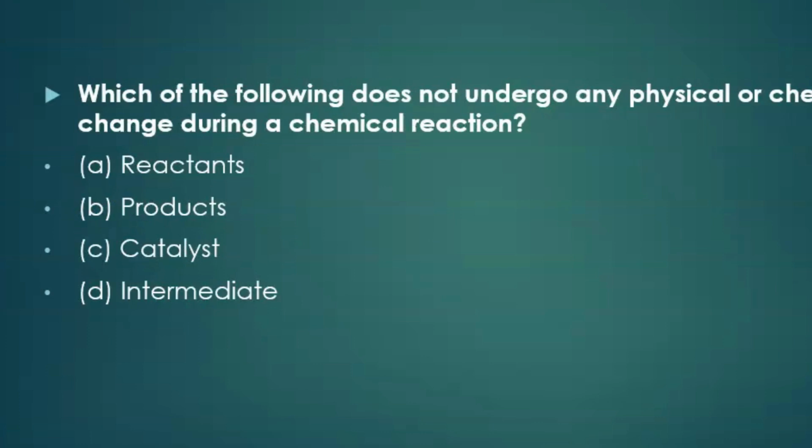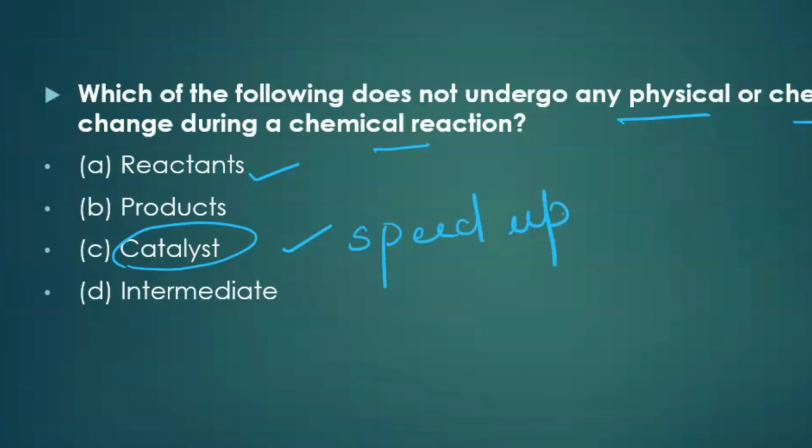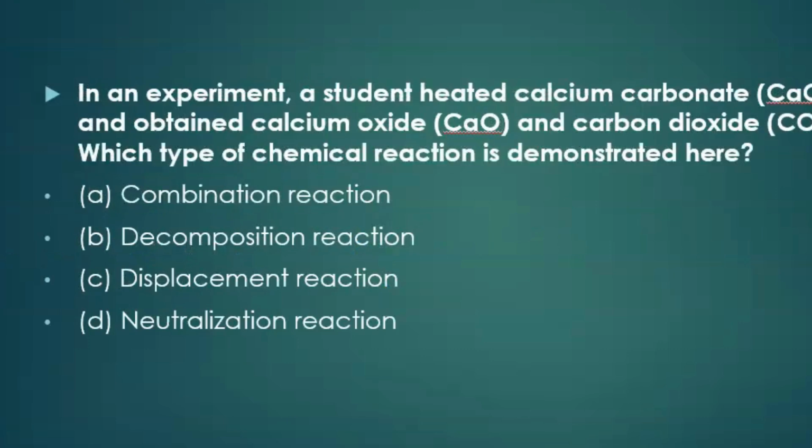Which of the following does not undergo any physical or chemical change during a chemical reaction? Reactants undergo physical and chemical change and products are formed. The product is the final stage. Intermediates also undergo physical or chemical changes, but they are not present in the final product. So here catalyst is the right answer, because a catalyst does not undergo any physical or chemical change. It only speeds up the reaction. So the right answer is C. Now move on to the next question.